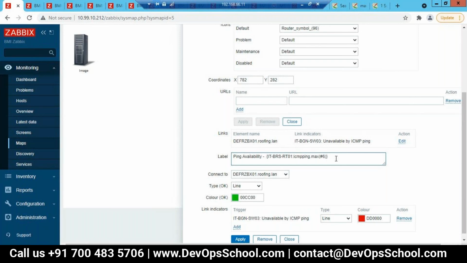So here, after ICMP ping, remove the max function.